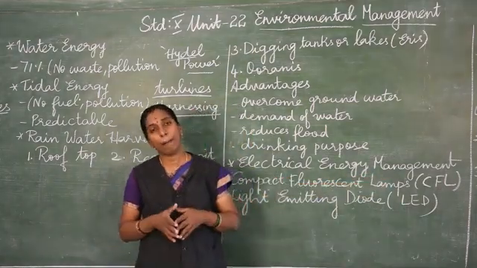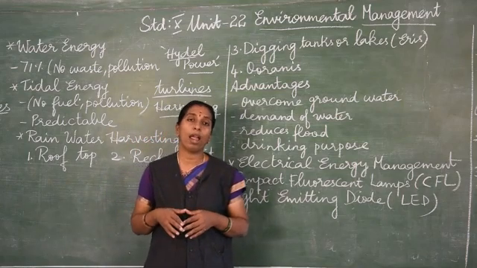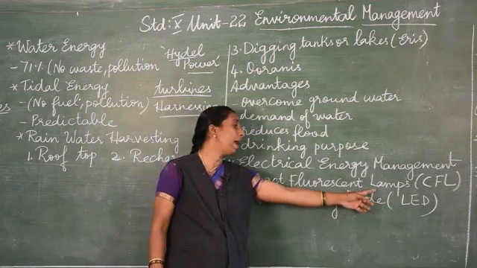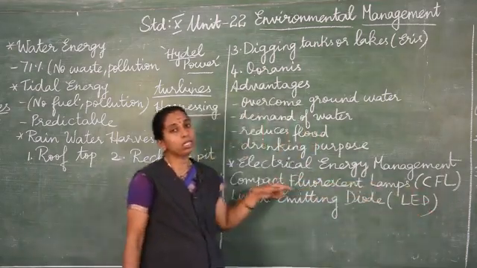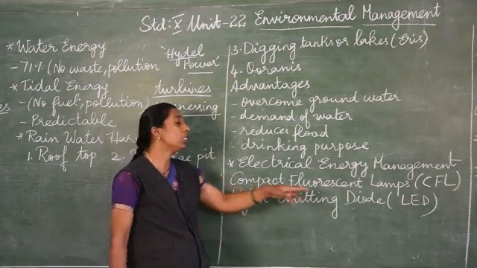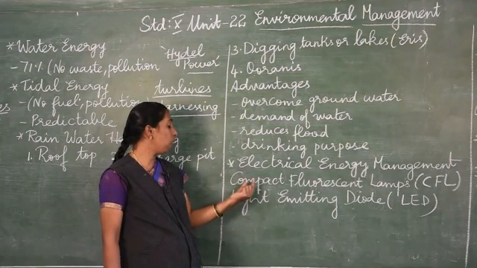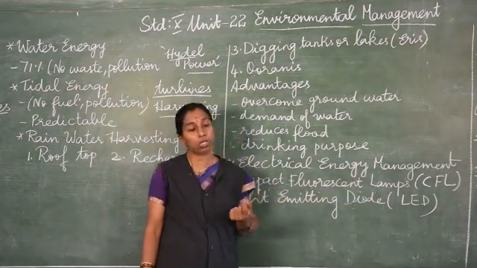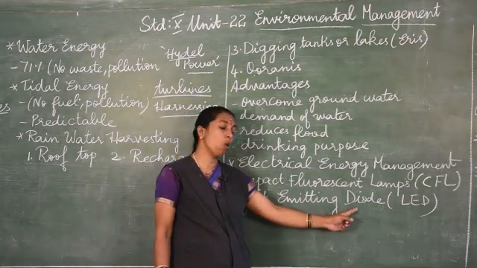There are different methods of managing electrical energy. The first one is using compact fluorescent bulbs, that is CFL bulbs. You should learn this abbreviation. CFL is compact fluorescent lamps, and the next one is the light emitting diode.